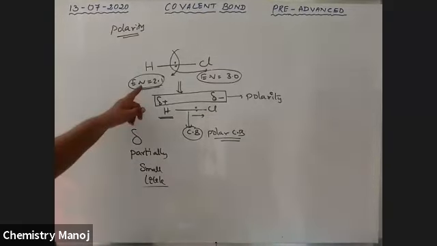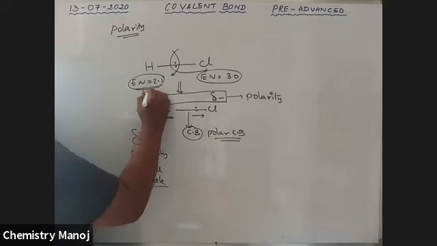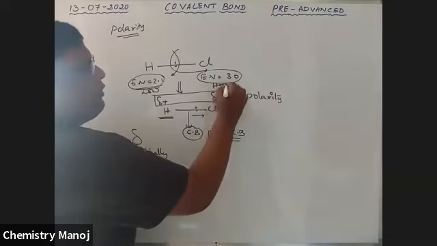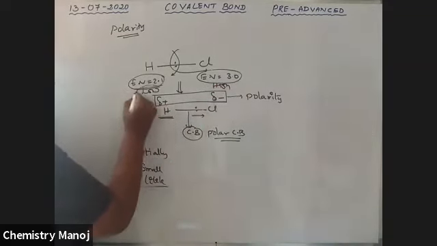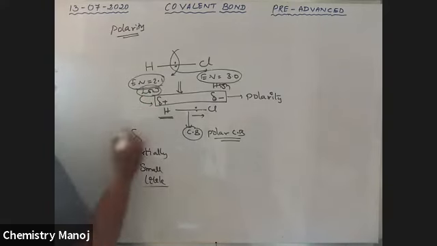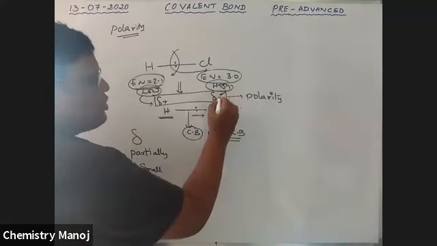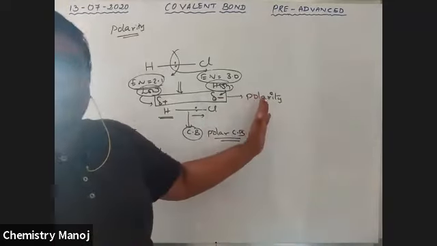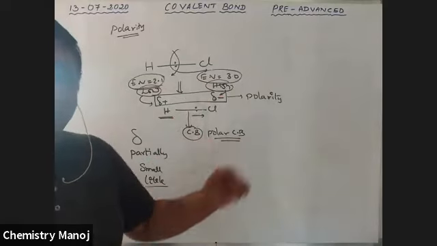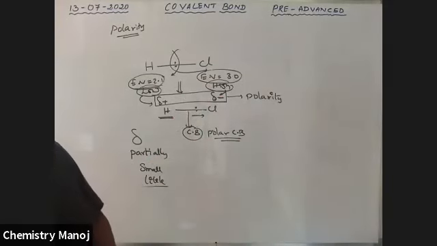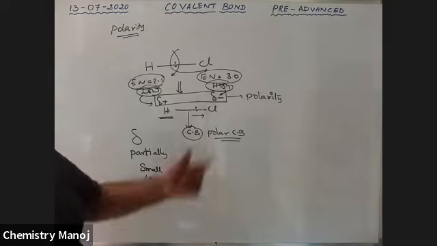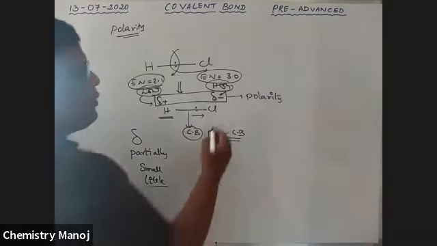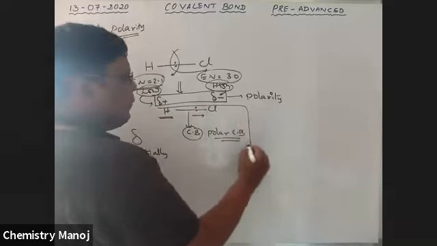The atom with low electronegativity gets a partial positive charge, and the atom with high electronegativity gets a partial negative charge. That tendency is called polarity, and that type of covalent bond is called a polar covalent bond. So HCl has a polar covalent bond. The compound having a polar covalent bond is called a polar compound.